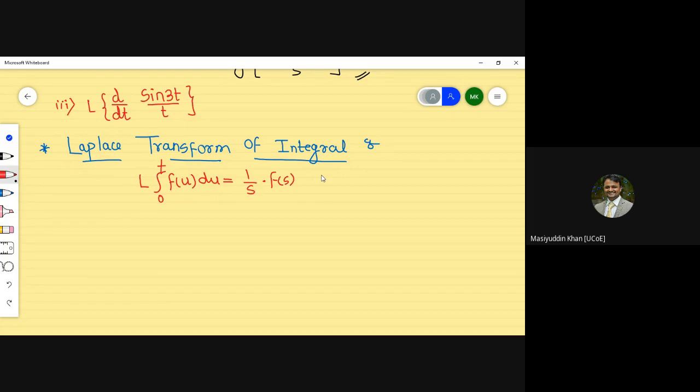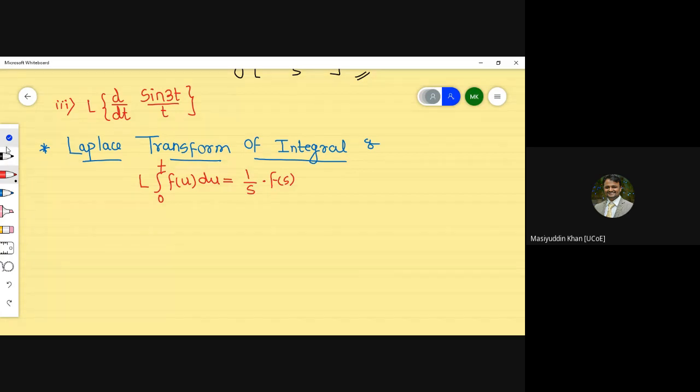But for Laplace transform of integral questions, please take note: whenever integral 0 to t is present in a question, you have to remember directly that this question belongs to Laplace transform of integral. What exactly do we apply for this integral 0 to t? Nothing. We just multiply by 1 by s in the result.